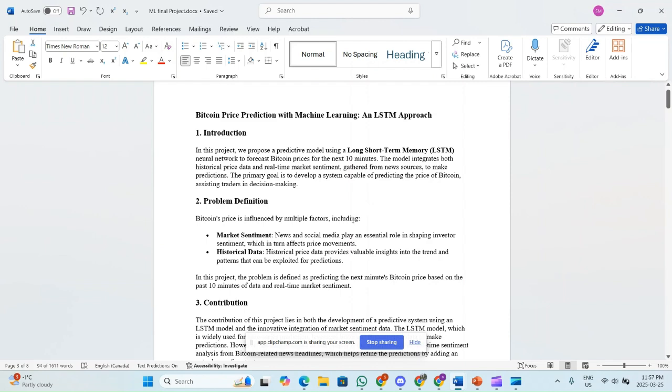Introduction. In this project, we propose a predictive model using a long short term memory neural network to forecast Bitcoin prices for the next 10 minutes. The model integrates both historical price data and real time market sentiment gathered from news sources to make predictions. The primary goal is to develop a system capable of predicting the price of Bitcoin, assisting traders in decision making.